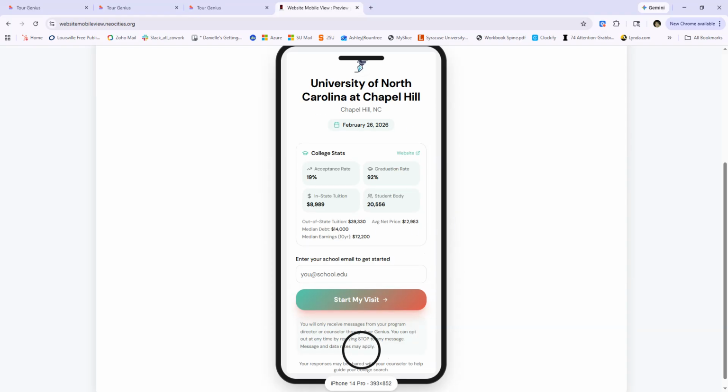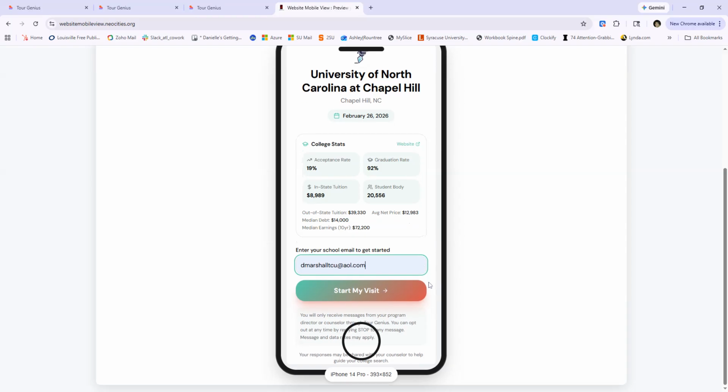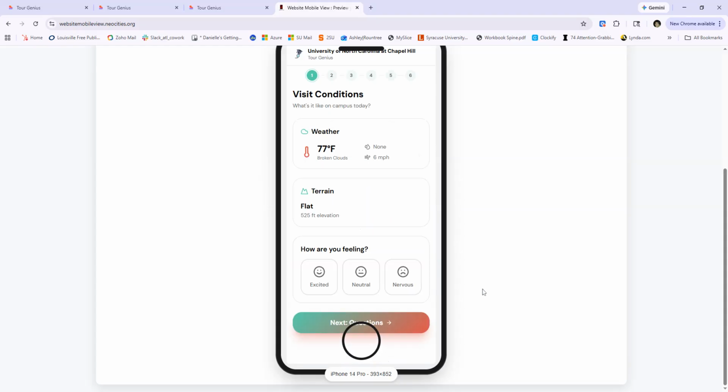So you're taking your students to University of North Carolina at Chapel Hill on February 26th, 2026. What they will see is the college stats. Again, this is pulled from the college scorecard. So they'll see this high level information at the beginning, and they'll go ahead and put their email in to get started and then click Start My Visit.